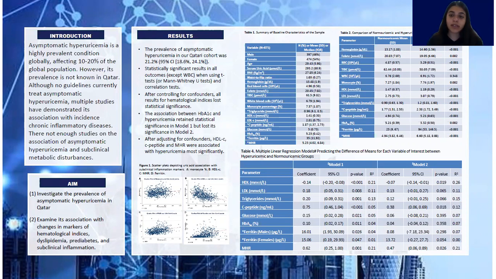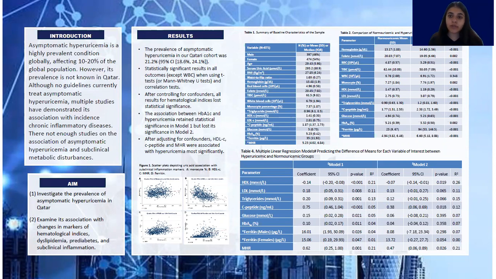Asymptomatic hyperuricemia is a highly prevalent phenomenon affecting 10 to 20% of the global population, yet there are no guidelines for its treatment. Recent studies have demonstrated the link between incidence of chronic metabolic disorders and asymptomatic hyperuricemia. However, its relationship with preclinical chronic inflammatory processes has not yet been explored.